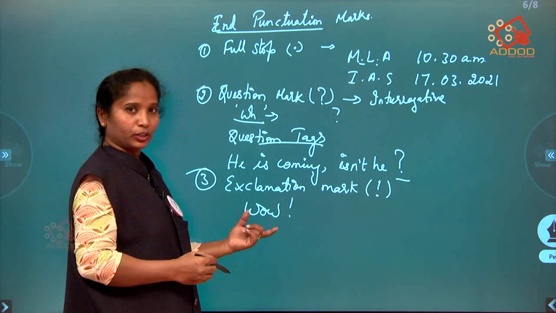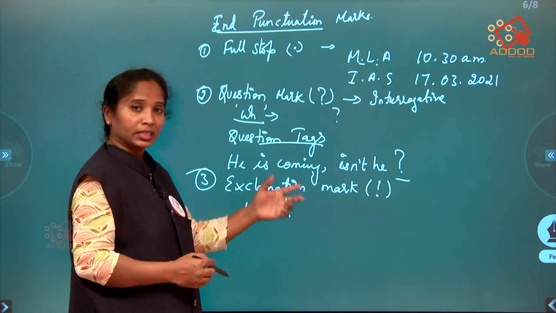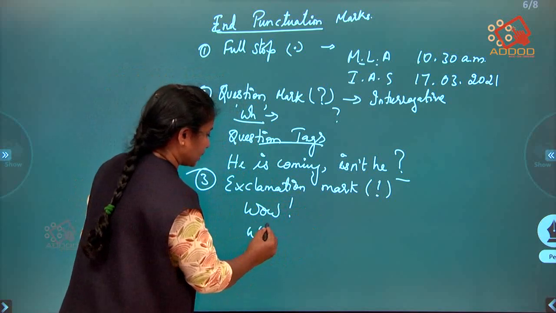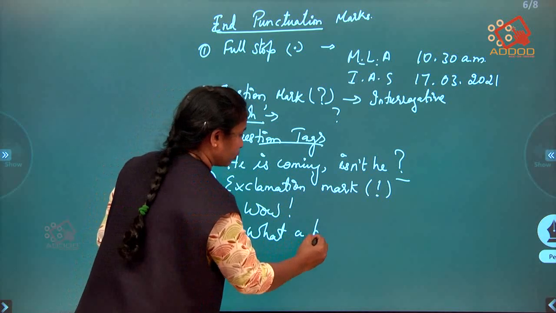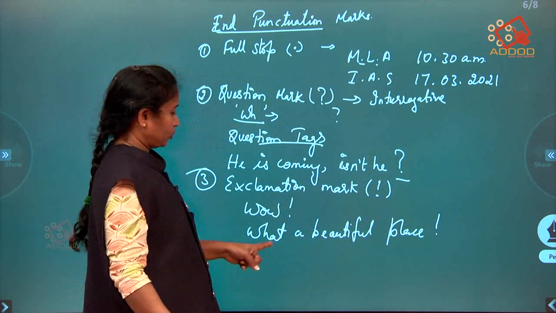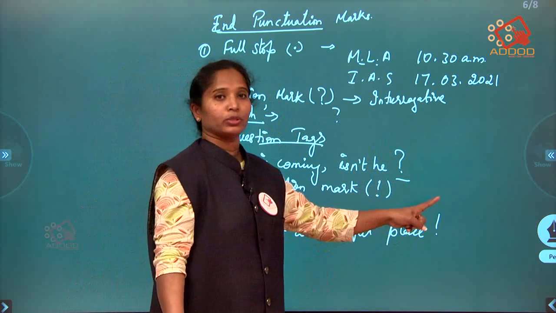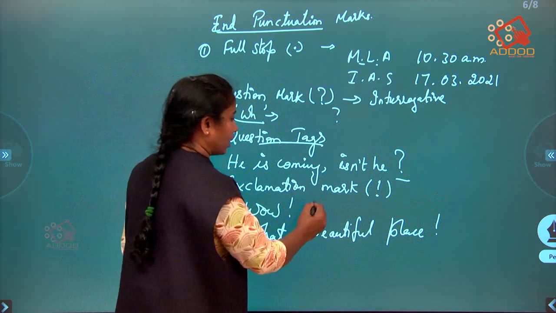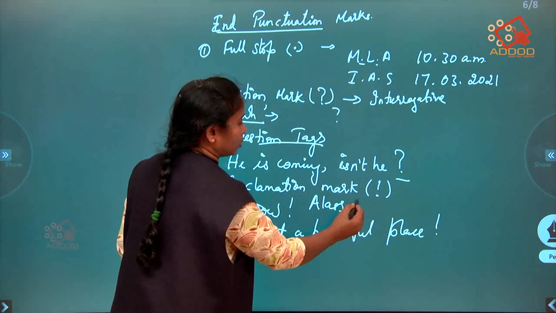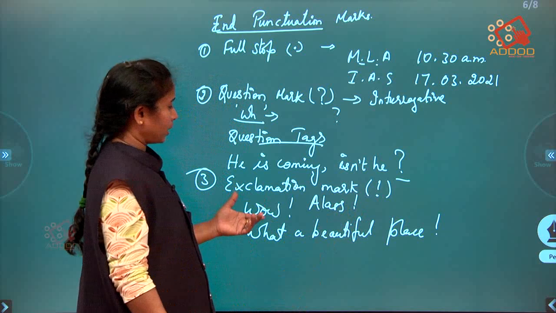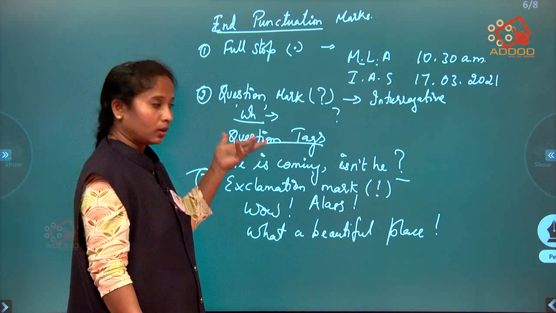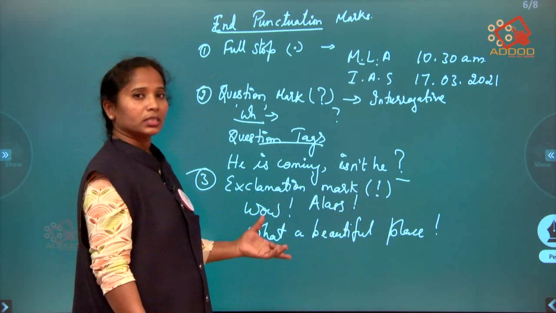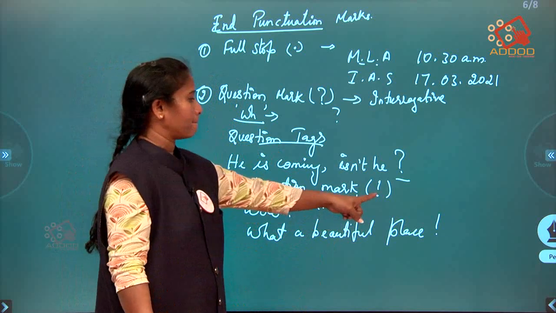Even for interjection we use it. For exclamatory sentences we use it. For example, if I say, what a beautiful place it is! What a beautiful place! So for exclamatory sentences we use exclamation mark. When we use interjection, wow, alas, alas is for sorrow, wow is for surprise, hurrah is for joy. So for interjections and exclamatory sentences we use exclamation mark.